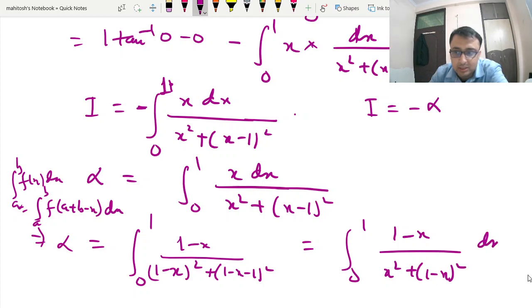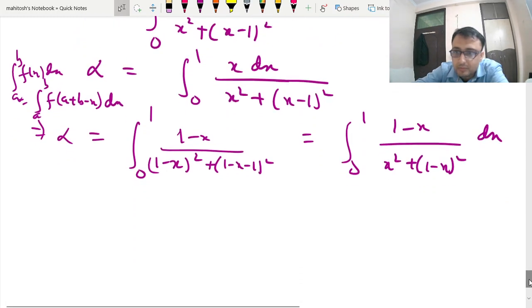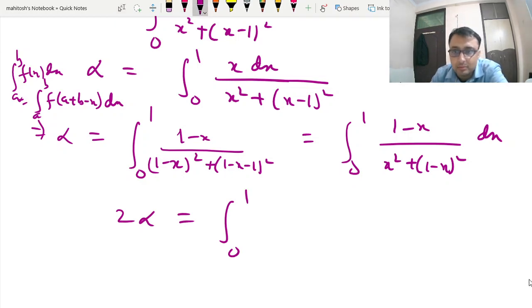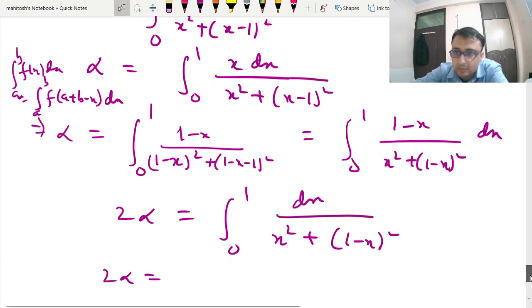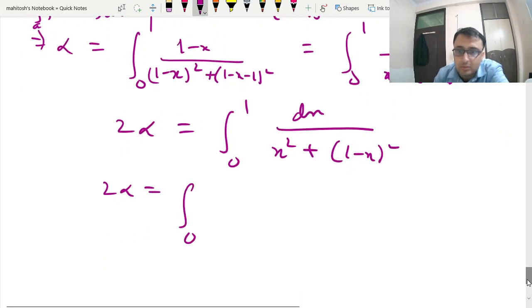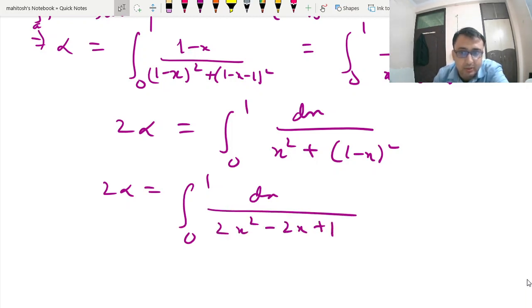We can use sign alternatively now. So if I do 2 alpha, that is 0 to 1, and this becomes dx upon x square plus 1 minus x whole square. So 2 alpha is your 0 to 1 dx upon 2x square minus 2x plus 1.